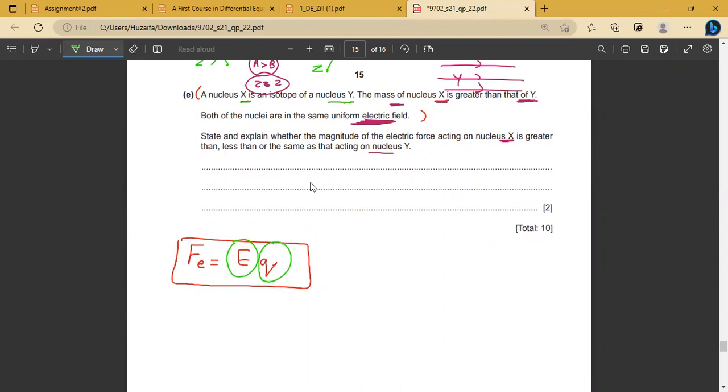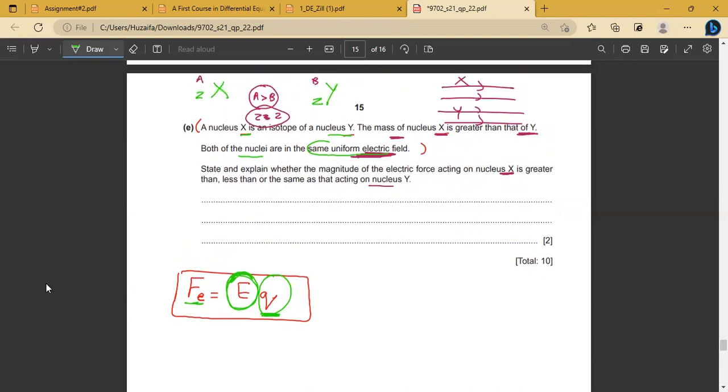Now tell me, both the nuclei are in the same uniform electric field. So the magnitude of E will be the same for both of them. Yes or no? Yeah. The electric field strength will be the same for both nuclei, because they are in the same uniform electric field. So the comparison will depend on the magnitude of my charge. I have to compare the charge values in order to compare the electric force magnitudes.